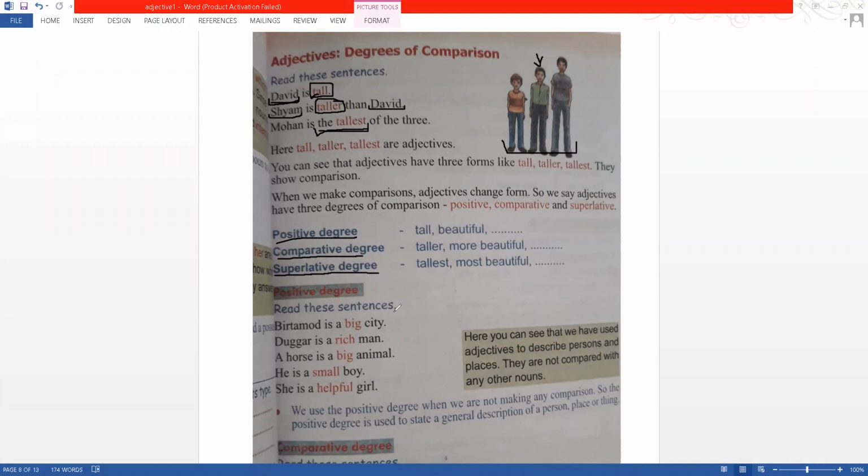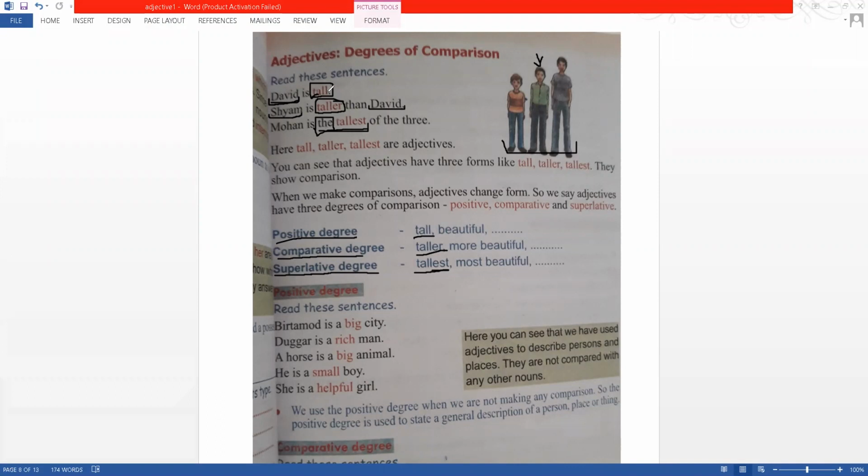So I hope that is clear. If there is any problem, ask. Most of the time, this is how it changes, right? Tall, when you use ER, it's taller. And when you use EST, it is the superlative form, tallest. And with EST, we always use the, as it is the highest form of that adjective. That means there is only one that is the highest, right? So we always use the, because we are always sure about the highest, tallest, because being the tallest, they are definite. They are separate from others, and we know which one it is. So in that case, we always use the for the superlative degree. Is that okay?